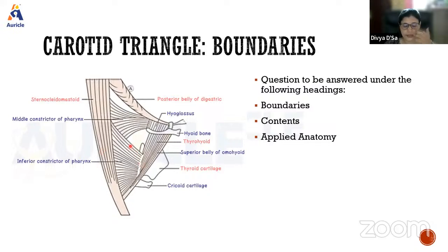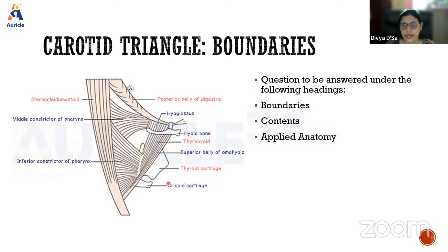So what are the contents? When you answer this question, under boundaries you need to talk about the anterior-superior, anterior-inferior, as well as the posterior boundaries, the floor and the roof.